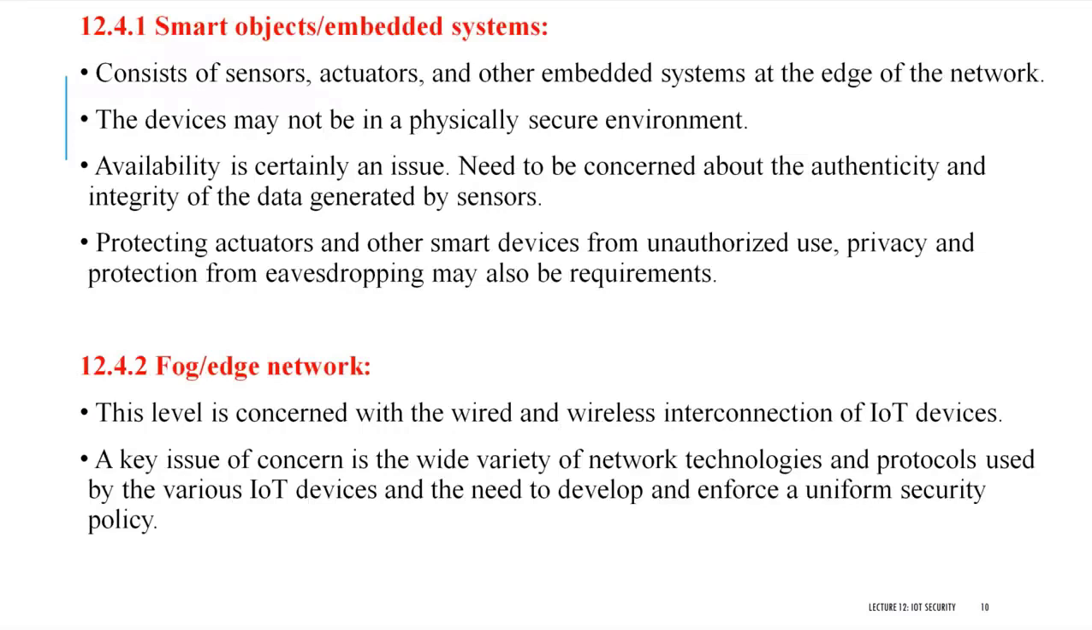Now I'm moving on to the next layer, which is the fog or edge. This level is concerned with the wired or wireless interaction of the IoT devices. The key issue here is a wide variety of network technologies. We already discussed interoperability. There will be a variety of network technologies and protocols available, so the major issue here is interoperability. Also, one more very important thing: pre-processing will be done here. In the fog or edge networks, pre-processing of data will be done. A minimum of data processing will be done at this particular level.